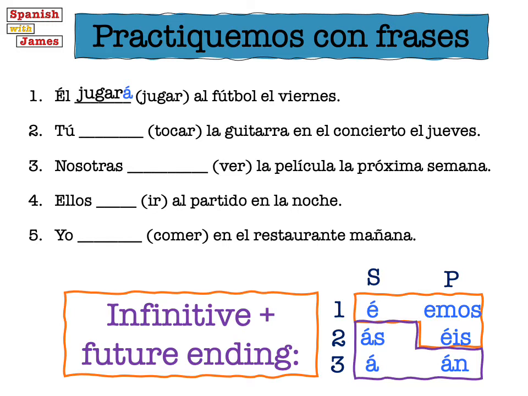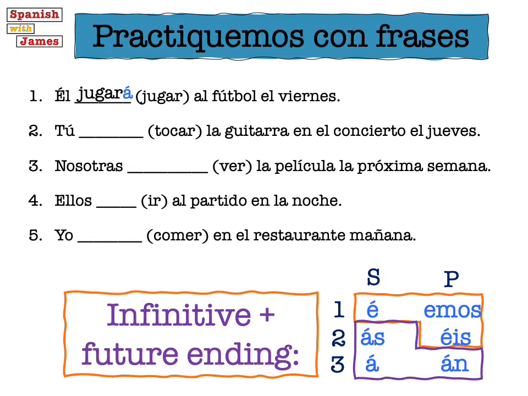Okay, so then we've got tocar, which is to play an instrument, ver, which is to see or to watch, ir, which is to go, and comer, which is to eat. So again, just give the video a pause and try and complete these sentences. If you can write it down, fantastic. If not, just try and go through them in your head and think about which ending you're using with each one. Okay, so I'm hoping you've had a chance to do that, and it would also be really good if you can, when you do these sorts of activities, read through them yourself, and if you can, record yourself saying them and then listen to my pronunciation, then you can check your own pronunciation as well. It's a really good tip when you're learning languages.